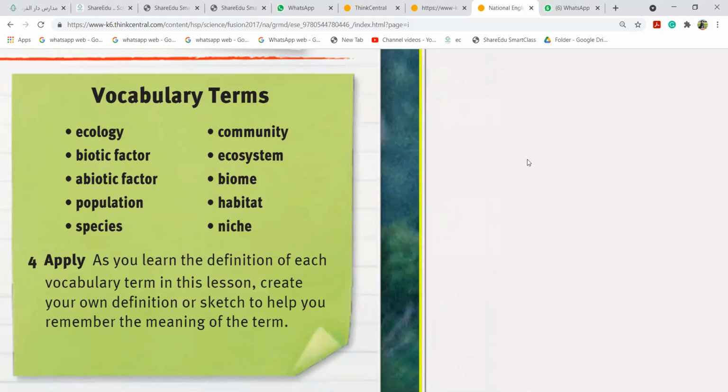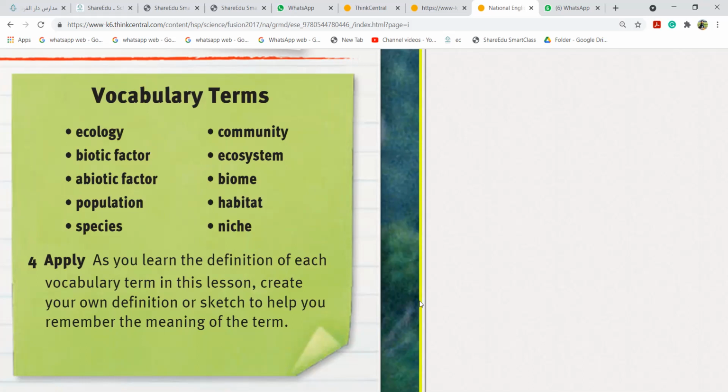Malak, can you give me an example of an abiotic factor? We can say, miss, a bird.